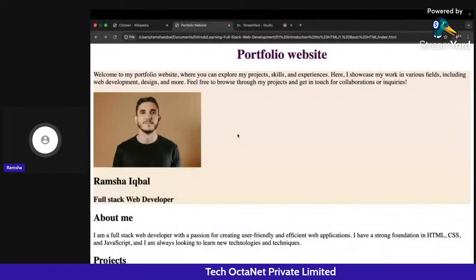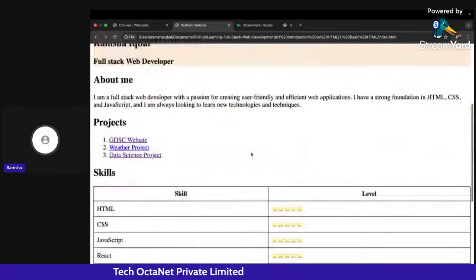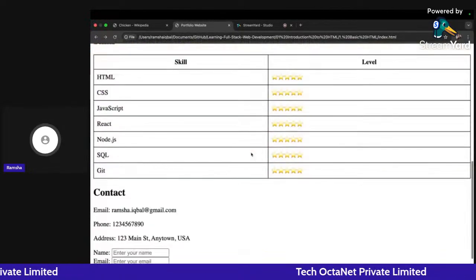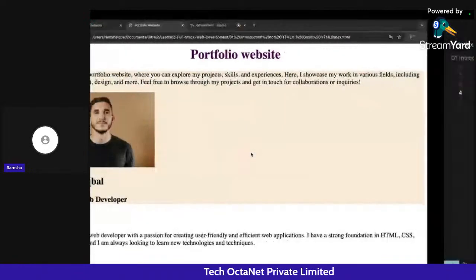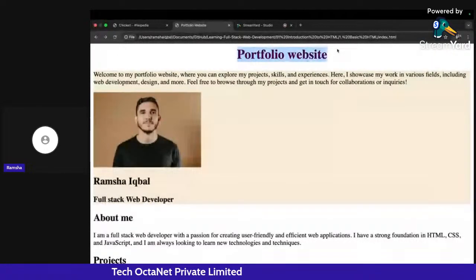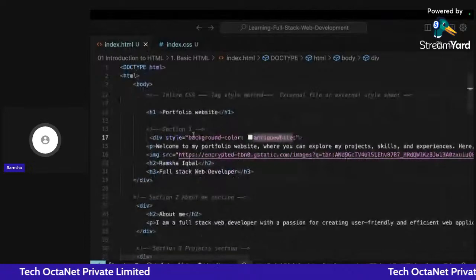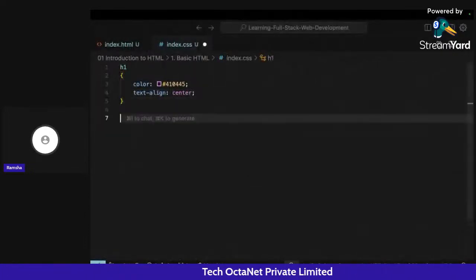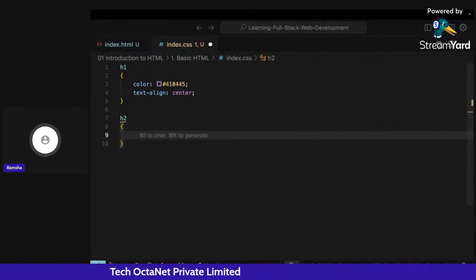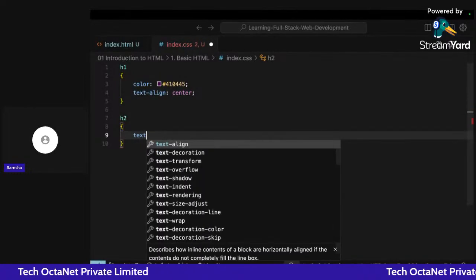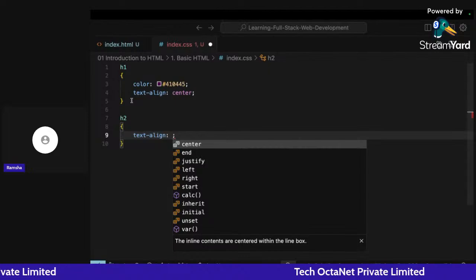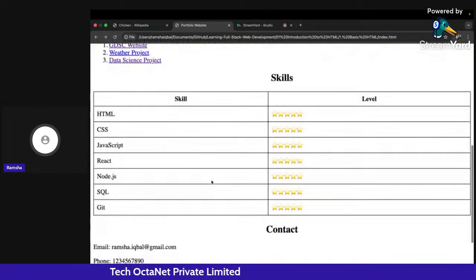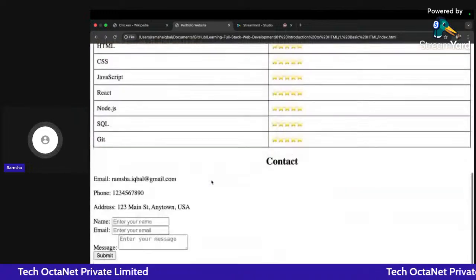So I can do this for almost all the text that I have on this particular web page, since I think it will look better than it is looking right now. Similar to what I have done for H1, I can do it for the rest of my headings also. So I have H2 also. For all the H2 headings, I can write the text-align property as center. Go back, click on refresh. Now you can see all the H2 headings have come to the center of the web page.